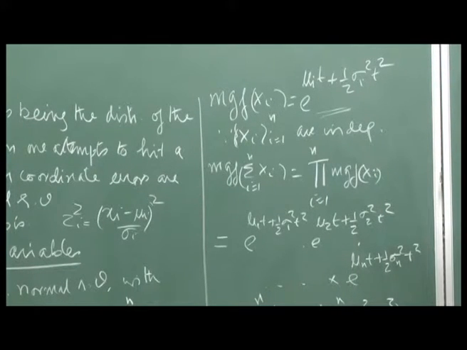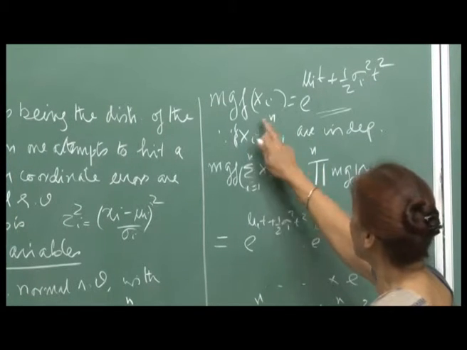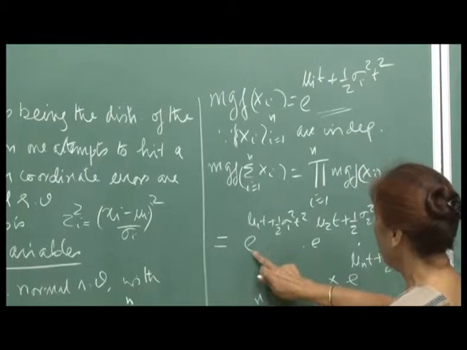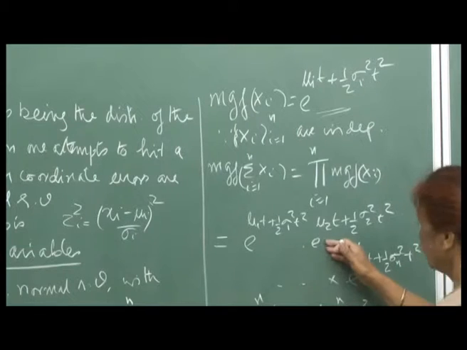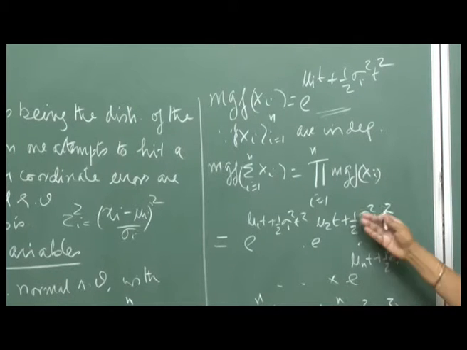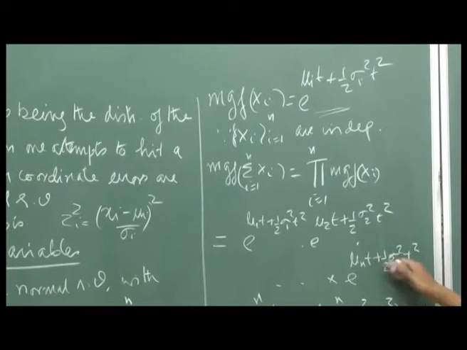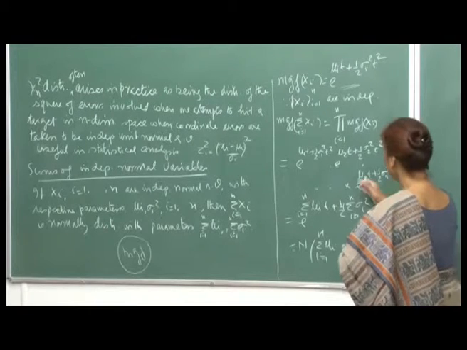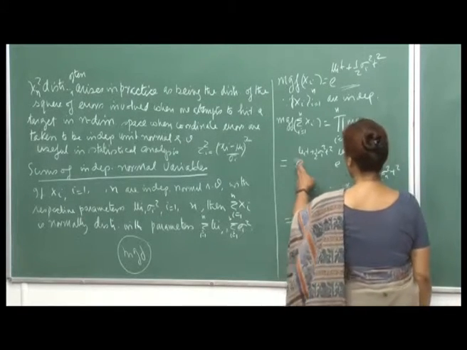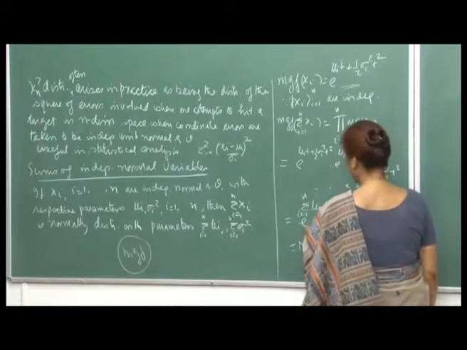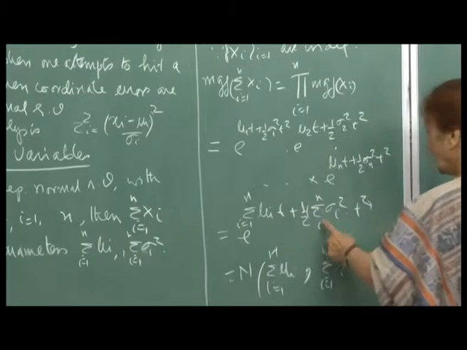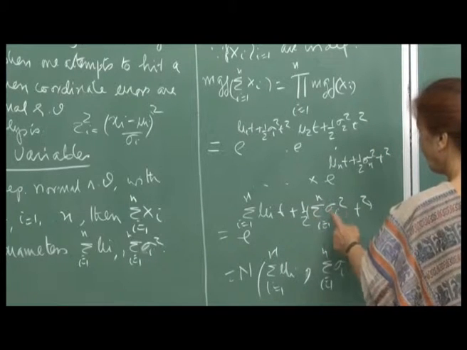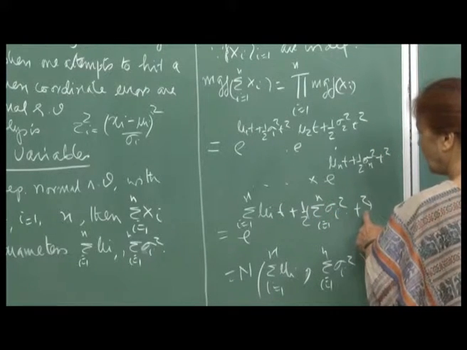So, this we have done already, and so the moment generating function of sigma x I would be e raised to mu 1 t plus half sigma 1 square t square, and then e raised to mu 2 t plus half sigma 2 square t square, and so on up to n. And therefore, you can add up because these are the powers. So, e raised to sigma I varying from 1 to n mu I t plus half sigma I varying from 1 to n sigma I square t square.